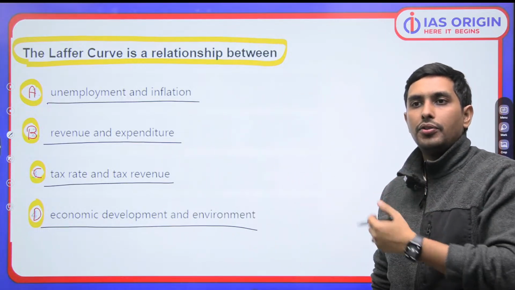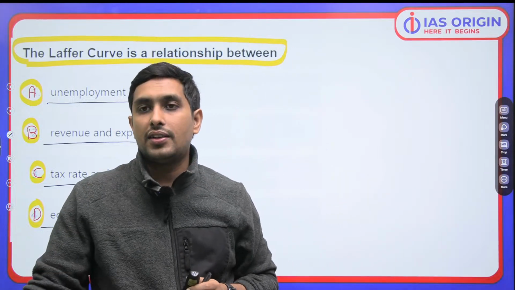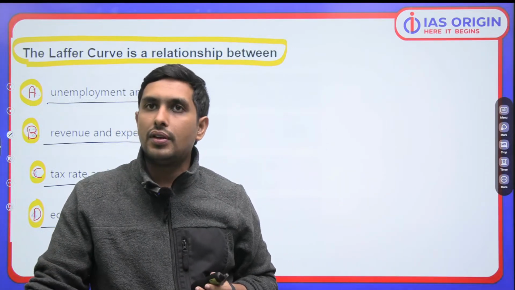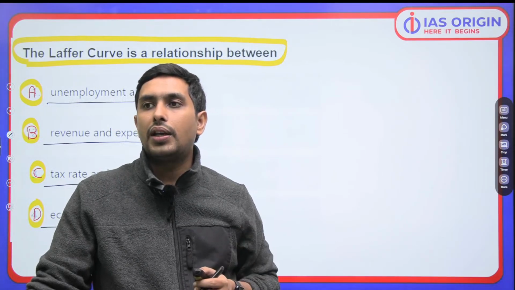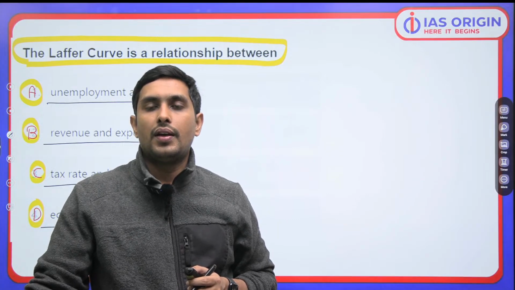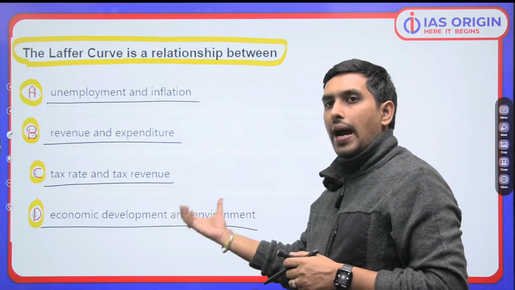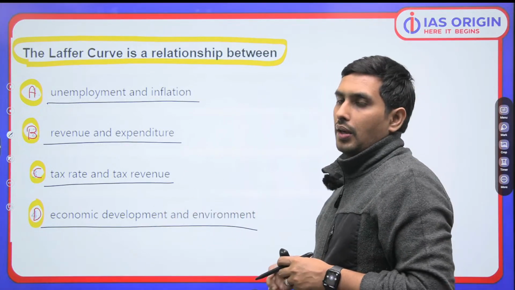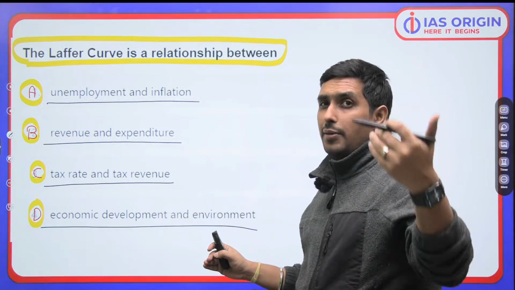So how do you look at this question? Tell me, what exactly is going to be the right answer? Now this is a very important concept, Laffer's curve we talk about. So tell me, how can you answer this? Shabash. Okay, so when we talk about economic development and environmental degradation, the relationship between both is explained by the Kuznets curve.